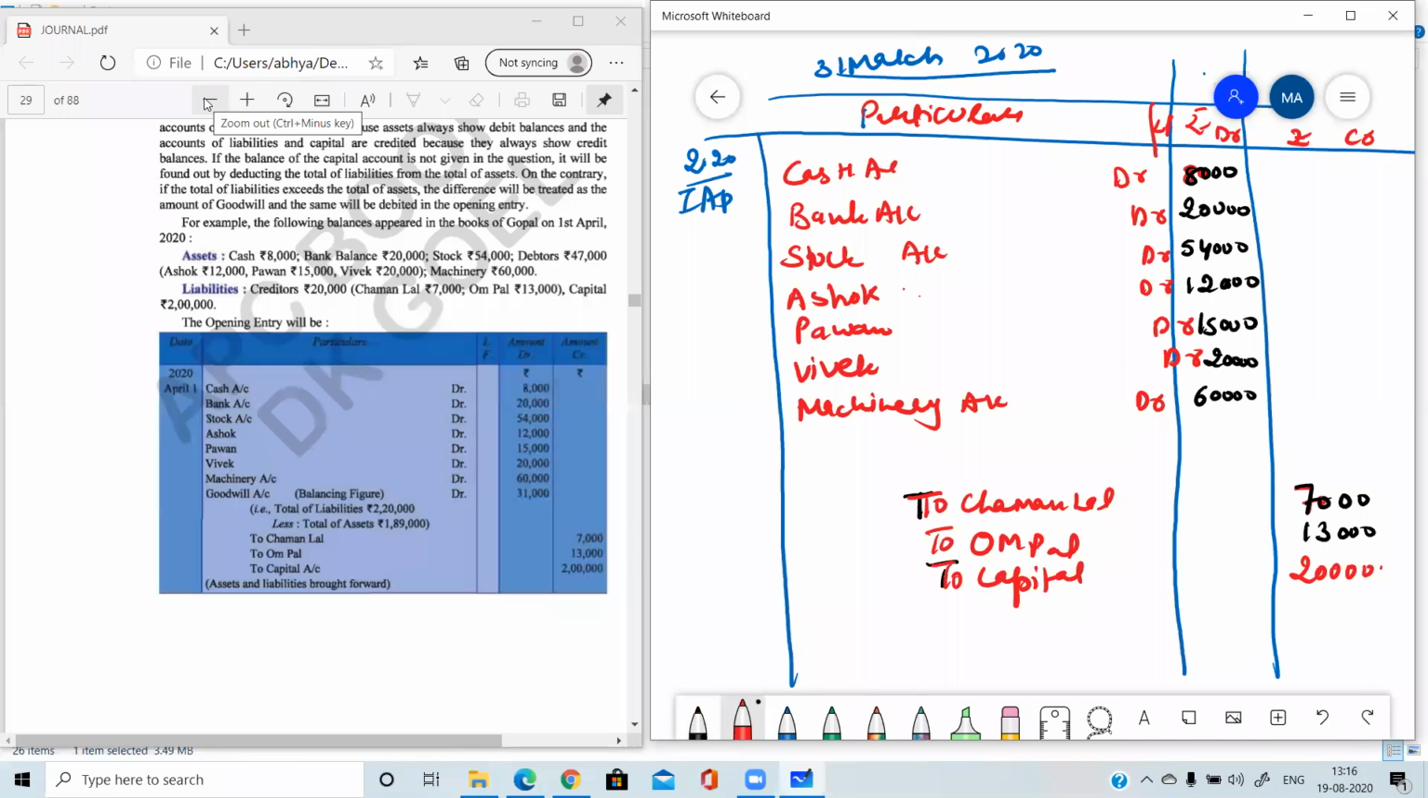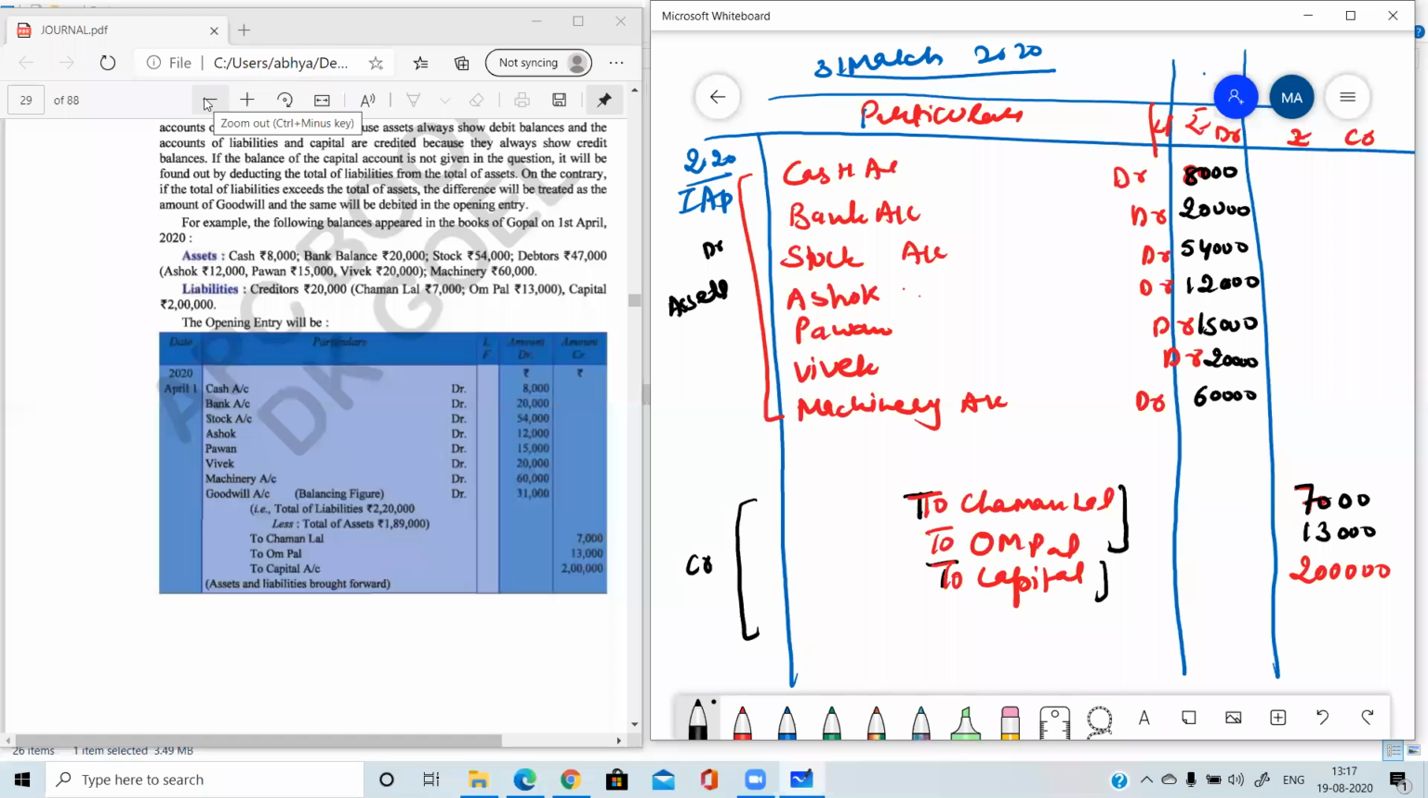Now this is the opening entry, but it's not completed. After passing this entry, you can see that all the assets are debited, and these are the liabilities. These two are external liabilities and this is internal liability. We have already done external and internal liability in basic terms. So liabilities are credited, because liabilities have a credit balance, and capital also has a credit balance. That's why these are credited.